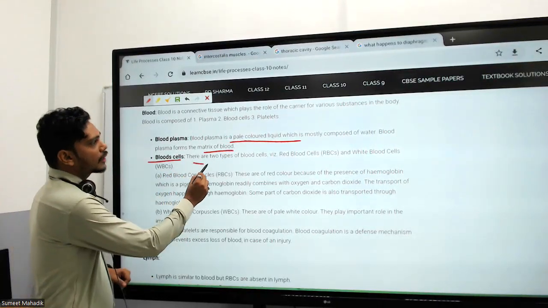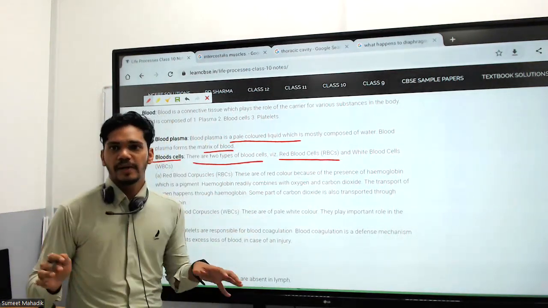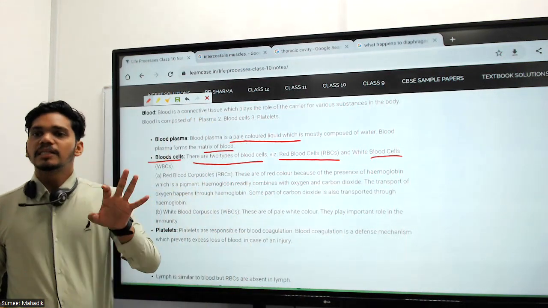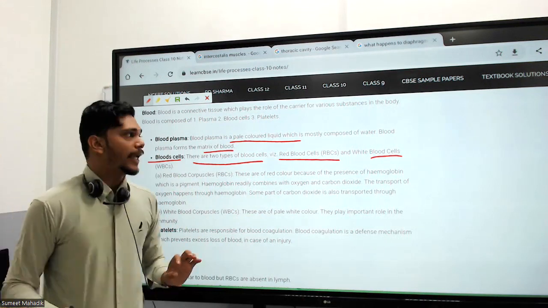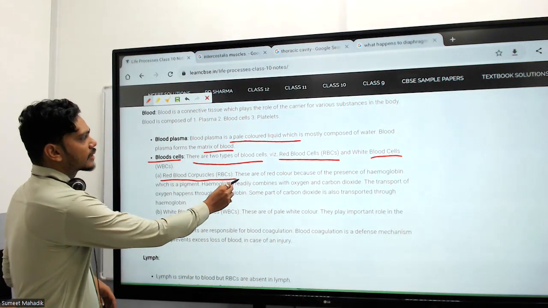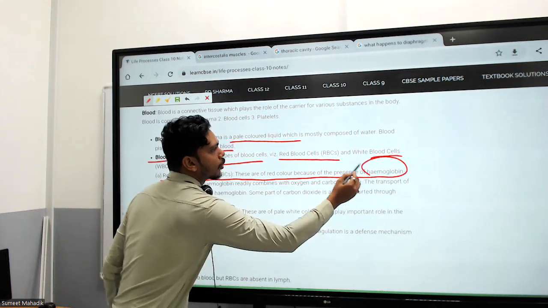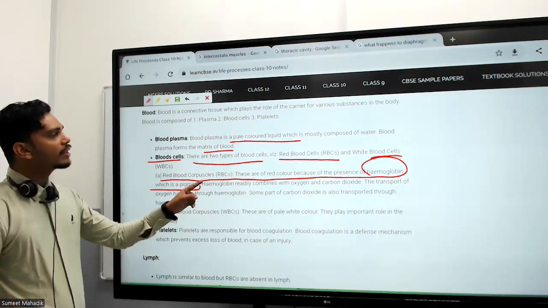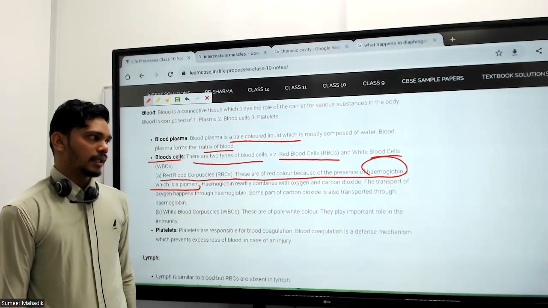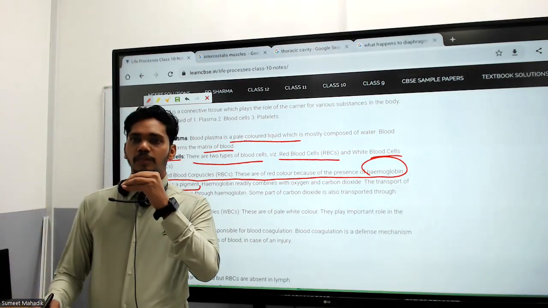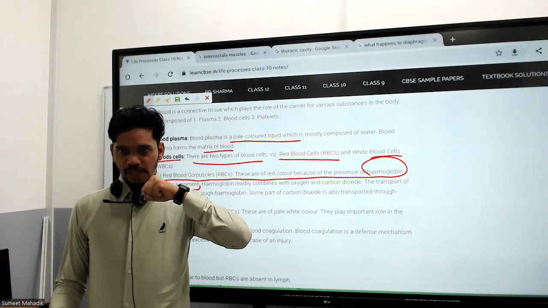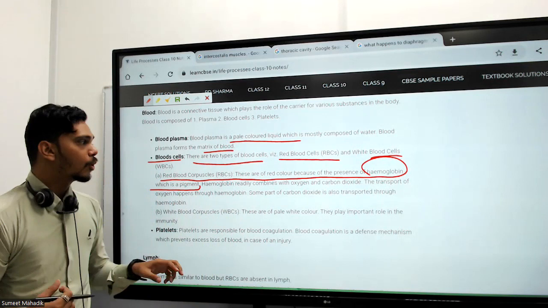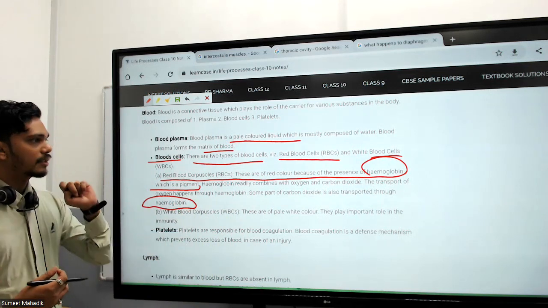Now, in blood cells, there are two types. Red blood cells, that's why the color of the blood is red. And the white blood cells, WBCs, are responsible for phagocytosis to kill the microbes. Red blood corpuscles are red in color because of the presence of hemoglobin. Why are they red in color? Because hemoglobin is the pigment. Hemoglobin readily combines with oxygen and carbon dioxide. So hemoglobin in the RBC is responsible for taking oxygen from the lungs to various parts, giving the oxygen to the cells and taking up the carbon dioxide.